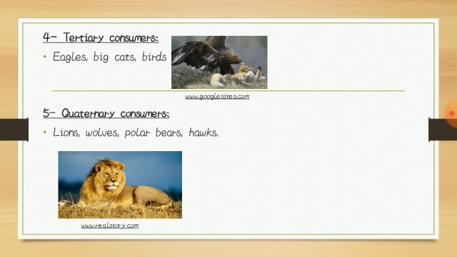Quaternary consumers are predators who eat a lot of prey but are usually not preyed upon themselves. They are apex predators, which means they have no predators, at the top of the food chain. Examples include lions, wolves, polar bears, hawks, etc.